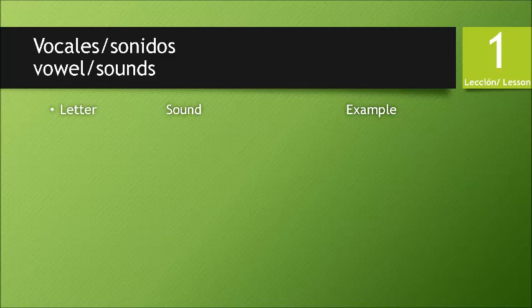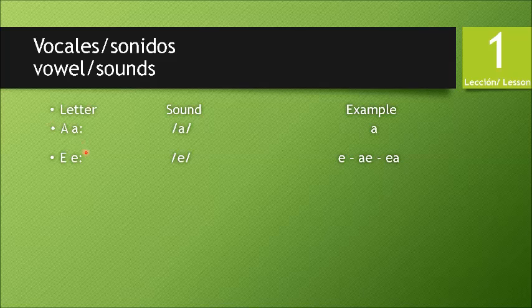What are we going to do? We're going to see the letter, the symbol of the letter. We're going to hear the sound, and we're going to see examples of combination with other letters. So the first one is the letter A. The sound is always A. It doesn't change. It's clearly A.